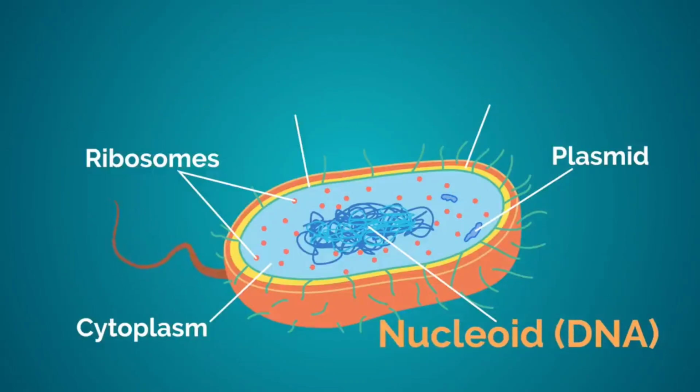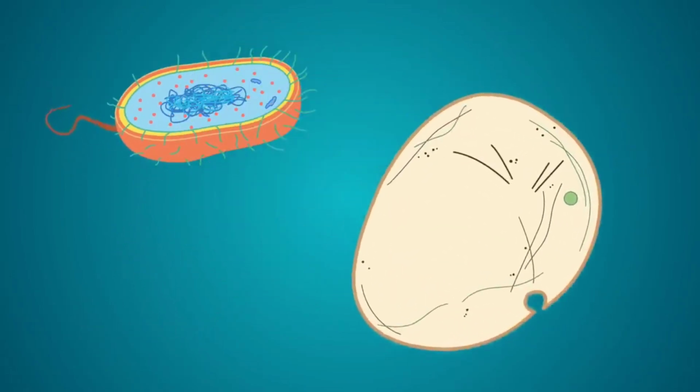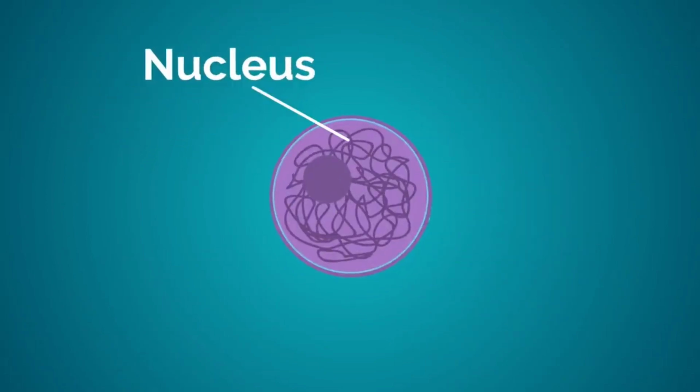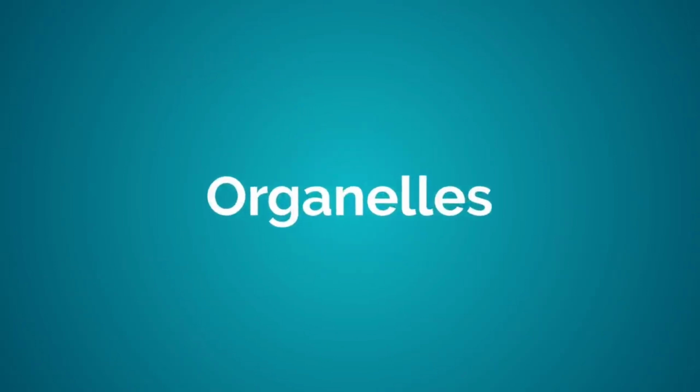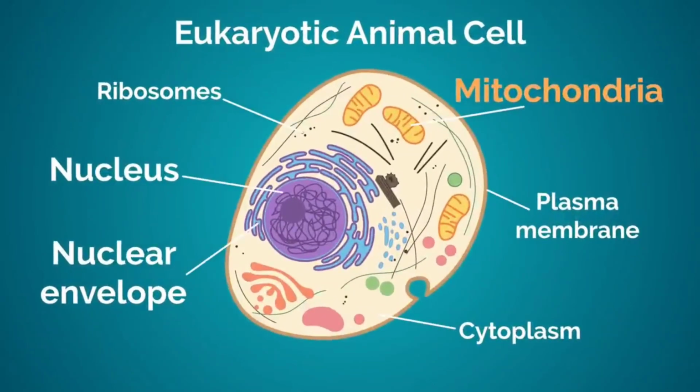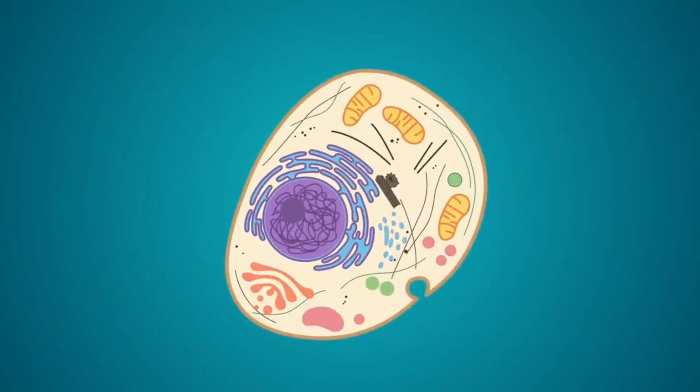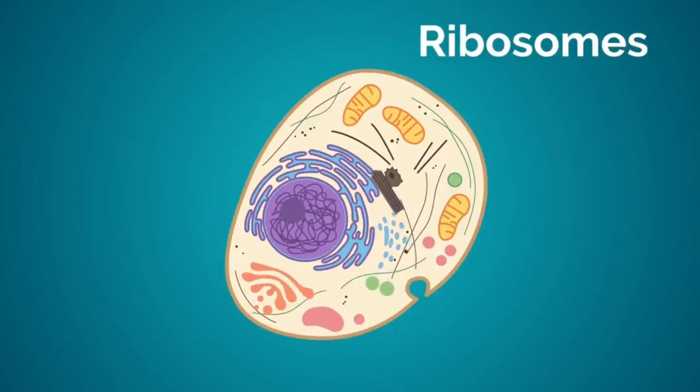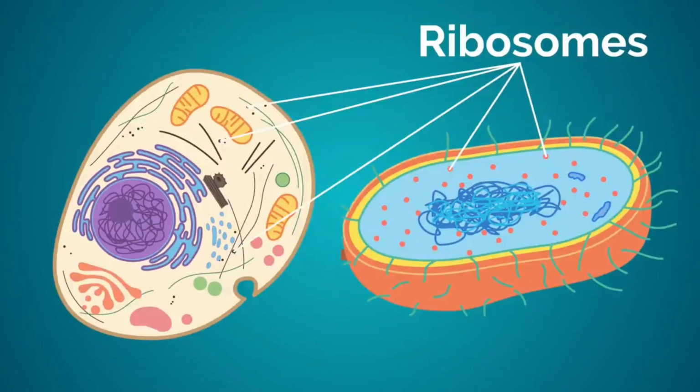Prokaryotes were the first type of organisms to evolve and are still the most common organisms today. It is believed that the eukaryotes evolved from prokaryotes. So the nucleus is a key factor in identifying whether a cell is prokaryotic or eukaryotic, but the other organelles are too. Organelles are tiny structures within the cytoplasm that perform specific jobs, like the energy-providing mitochondria in the animal cell. Eukaryotic cells contain lots of different organelles, whereas ribosomes are the only organelles found in prokaryotic cells.